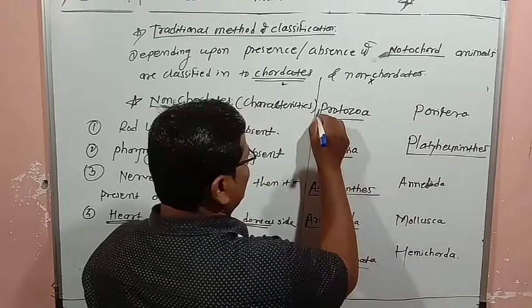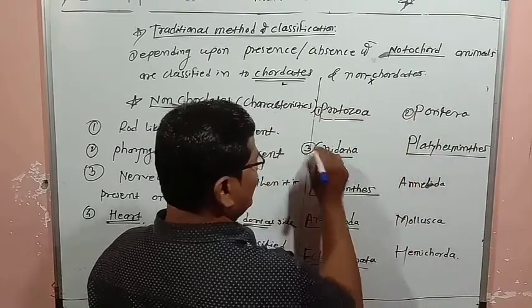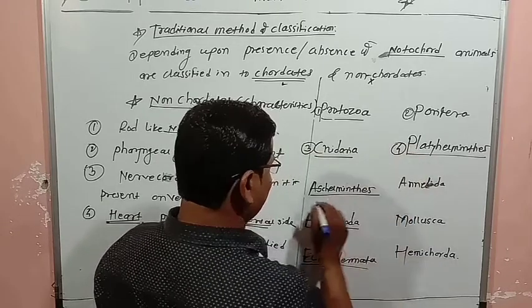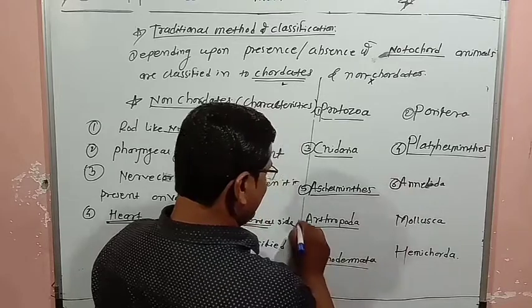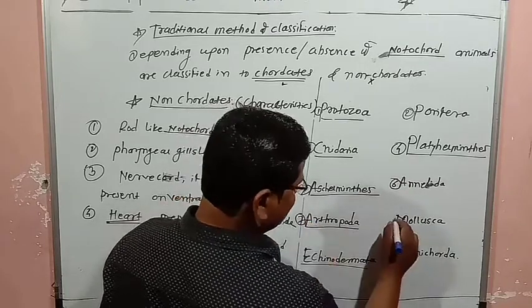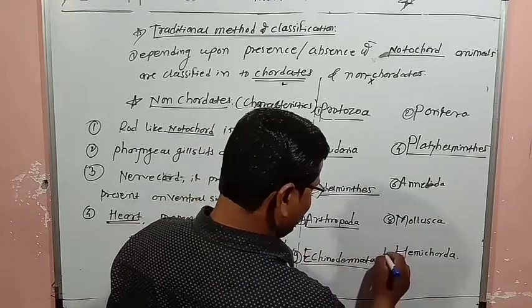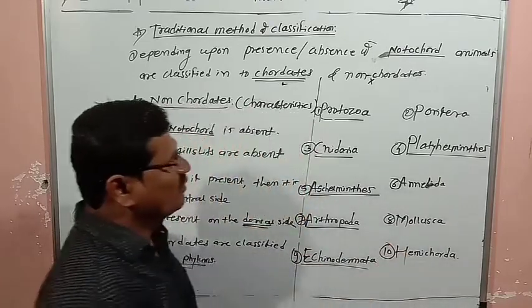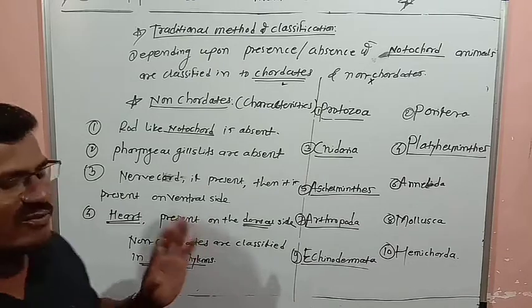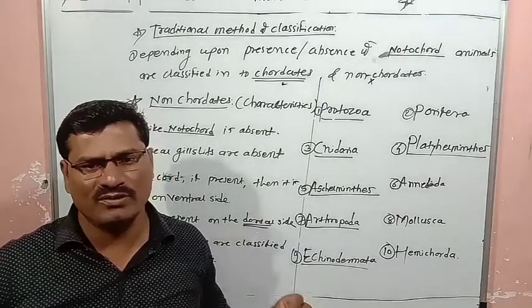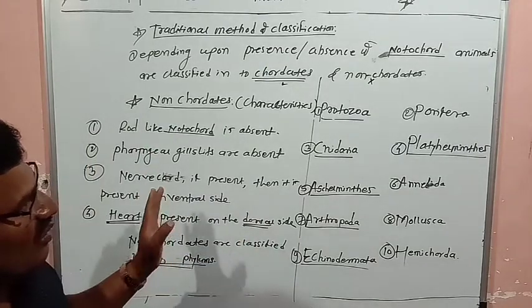So Protozoa, Porifera, Cnidaria, Platyhelminthes, Aschelminthes, Annelida, Arthropoda, Mollusca, Echinodermata, Hemichordata. So non-chordates are classified into 10 phylums.